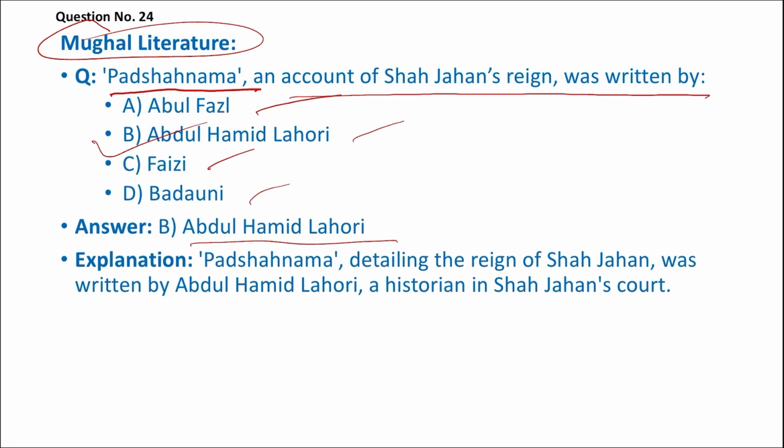So Padshahnama, detailing the reign of Shahjahan, was written by Abdul Hamid Lahori, a historian in Shahjahan's court. It details the reign of Shahjahan.